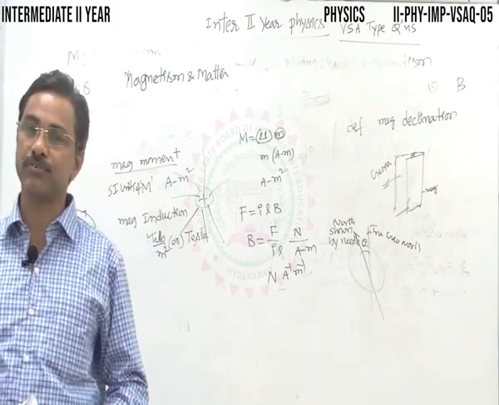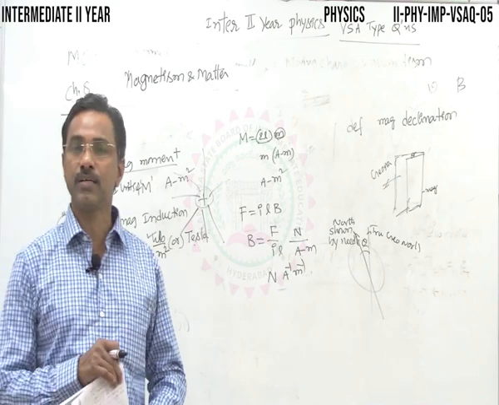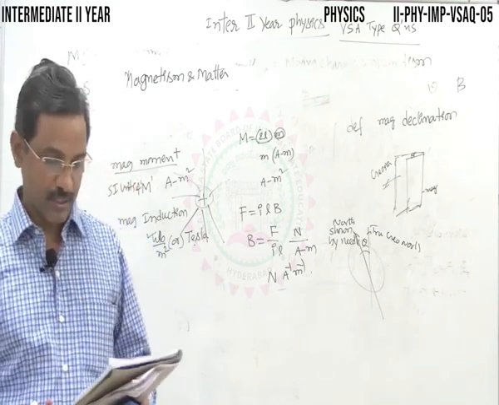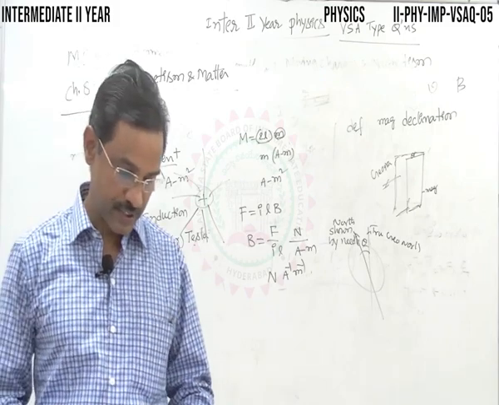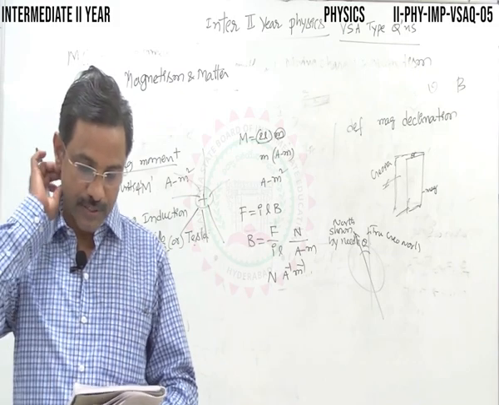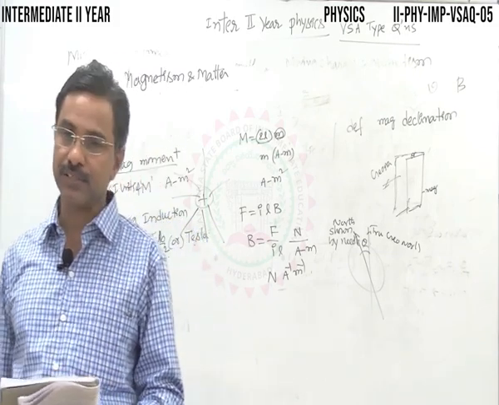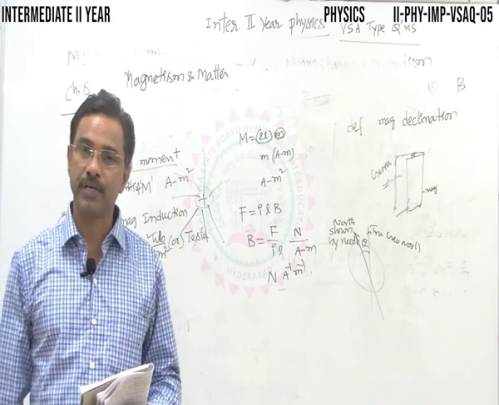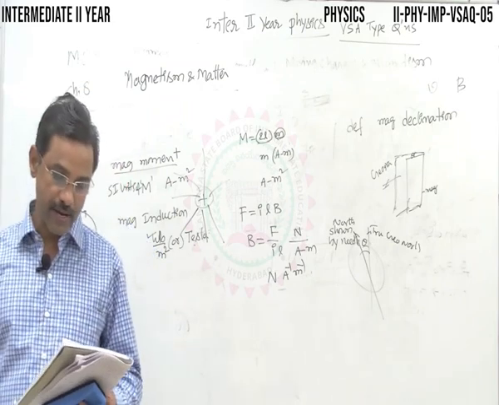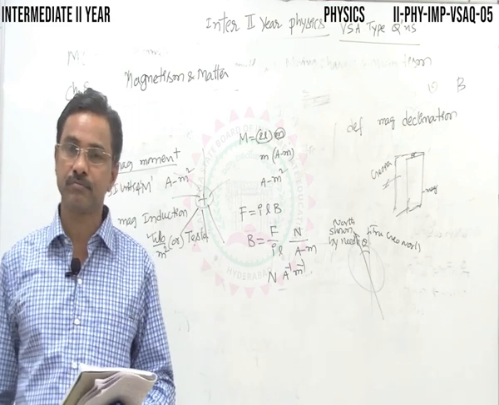You can put it this way also, but the simpler version is: the angle between the magnetic meridian and the geographic meridian is called magnetic declination. Hope you have written this. Define magnetic declination: the angle between the magnetic meridian and the geographical meridian is called magnetic declination.